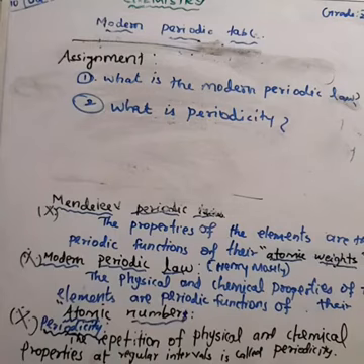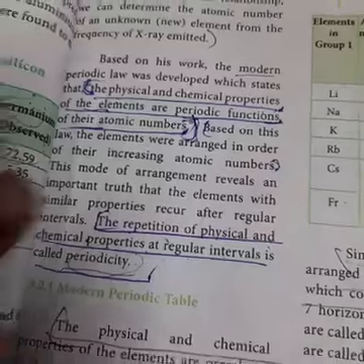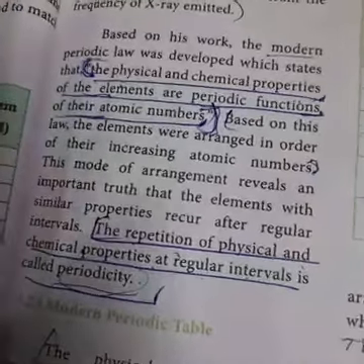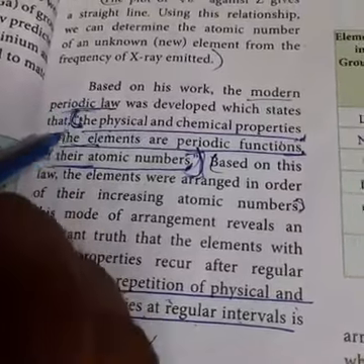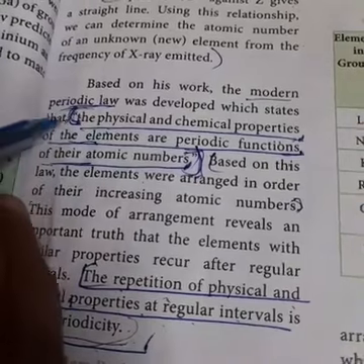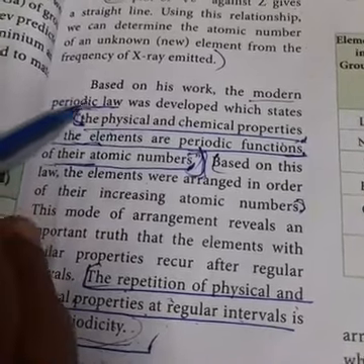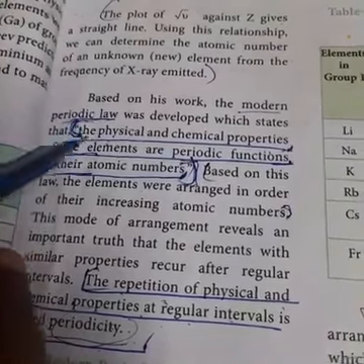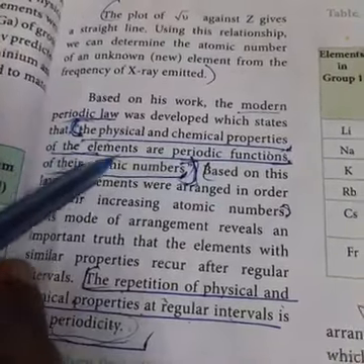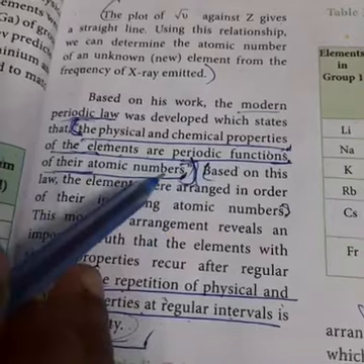If you have the book, take your book now, page number 73. Today's assignment, what is the modern periodic law? Page number 73, left side of the page, second paragraph, third line onwards, mark: the physical and chemical properties of the elements are the periodic functions of their atomic numbers.